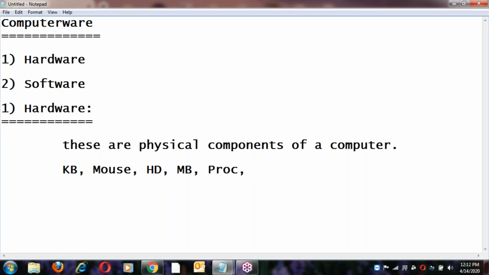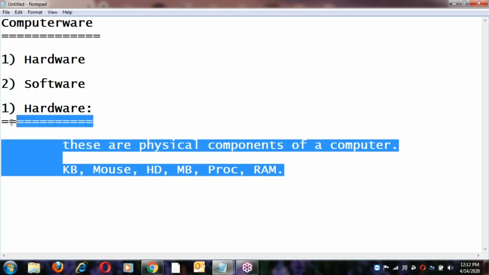We can touch them physically. This is hardware, and this is not our part.